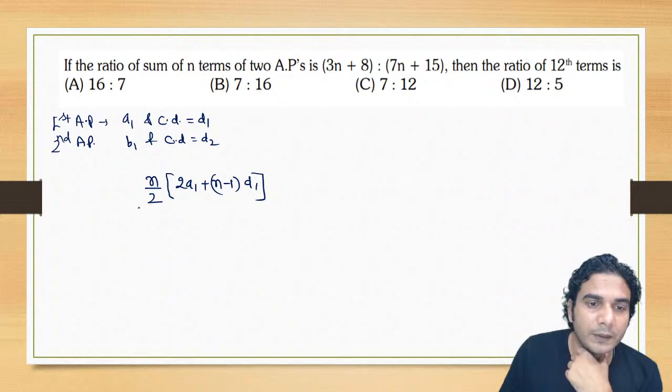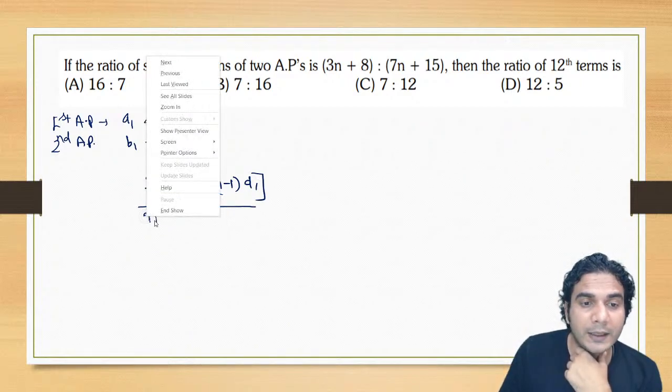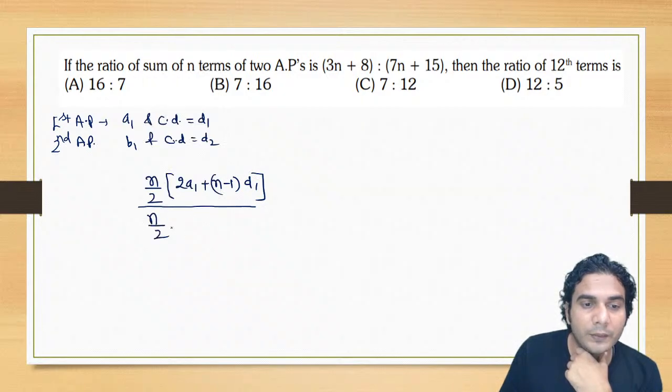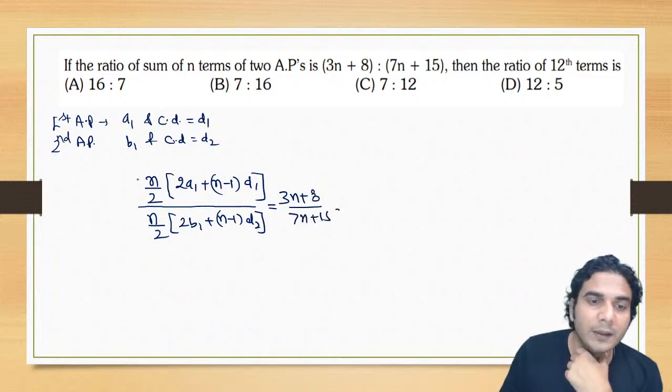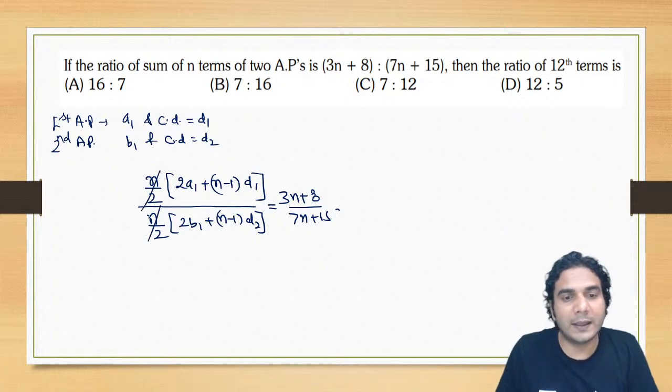The ratio of the sum of the first n terms of the first AP to the sum of the first n terms of the second AP is n by 2 into 2B1 plus n minus 1 into D2. This ratio is given as 3n plus 8 divided by 7n plus 15. You can see the number of terms is the same for both APs, so this n by 2 will get cancelled, right?